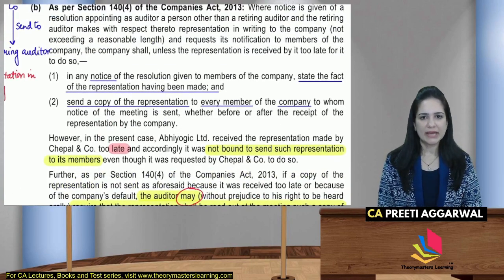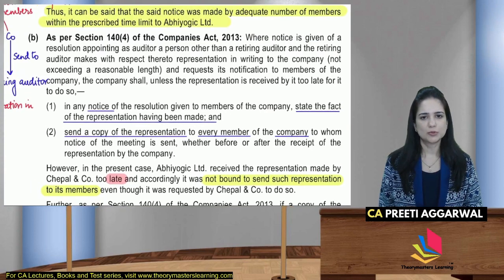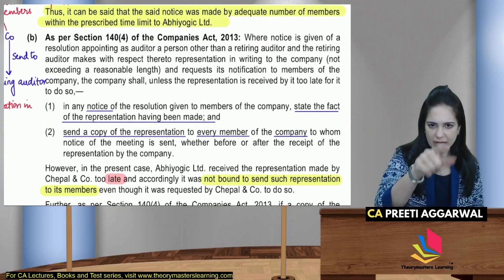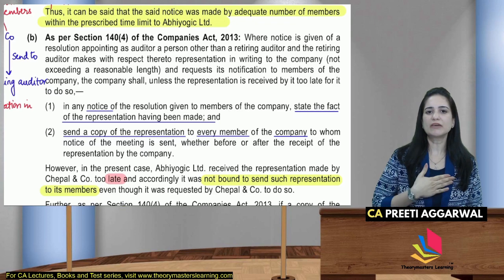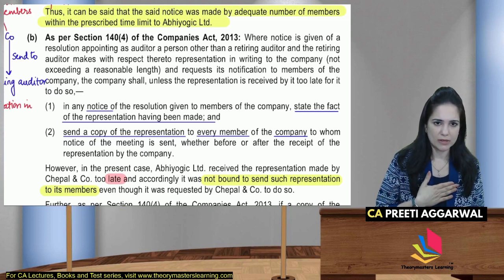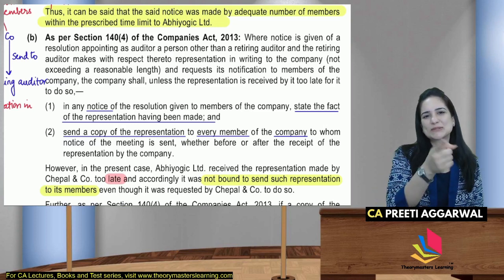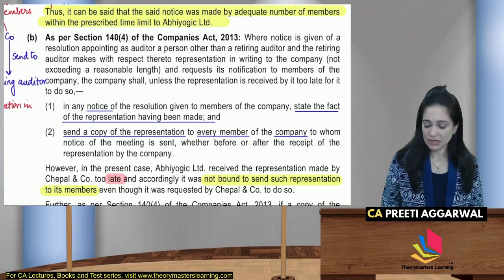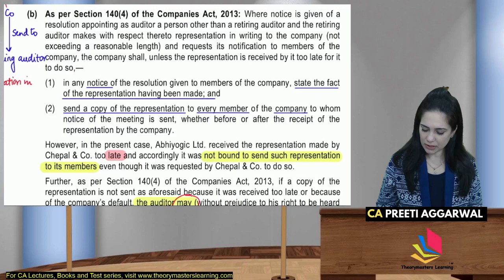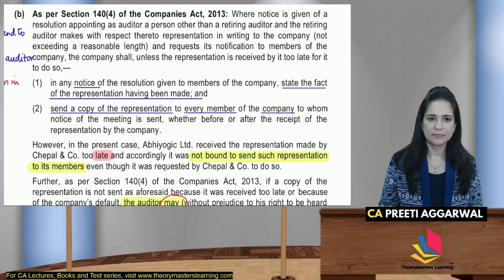Now, in this case, where a notice is given to appoint any other auditor other than the retiring auditor, he will give representation in writing, not exceeding a reasonable length, and he will request, please send this to the members. So a notice is given to the company.